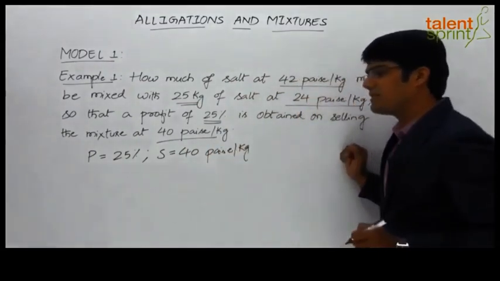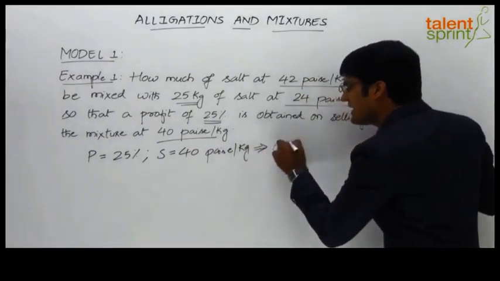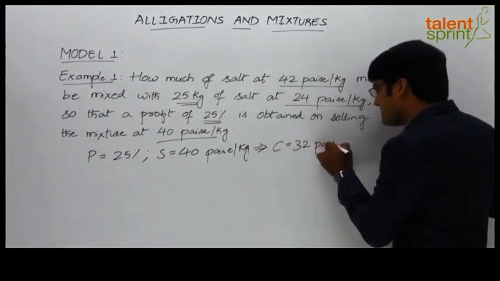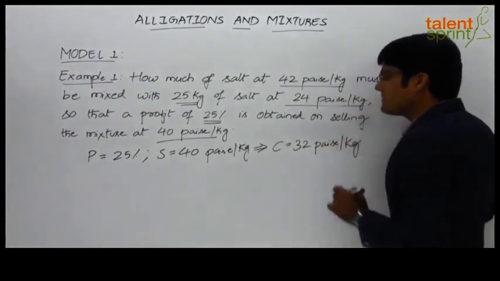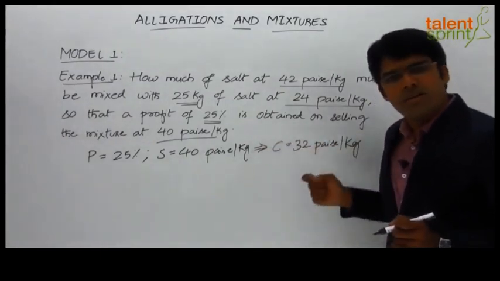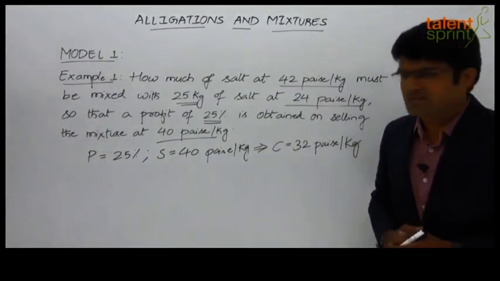40 paise per kg. Now by using these two values, we can say that the cost price will be equal to 32 paisa per kg. Cost price is going to be 32 paisa per kg. I am not discussing the complete calculation there. You will be able to do that based on the knowledge that you have gained in the topic of profit and loss, right? Simple calculation.